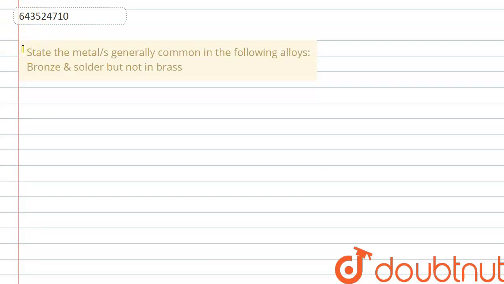Hello everyone, let's start the given question. The given question says, state the metal generally common in the following alloys, bronze and solder, but not in brass. So, bronze, solder and brass are different examples of alloys. Let's first write which metals are present in these alloys.